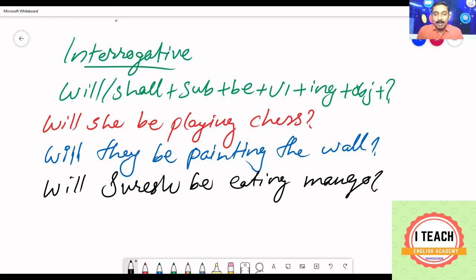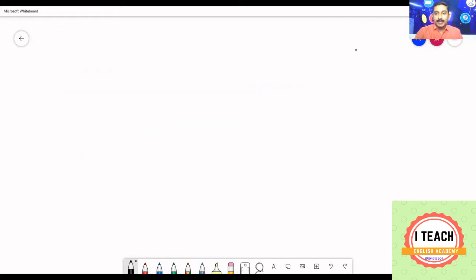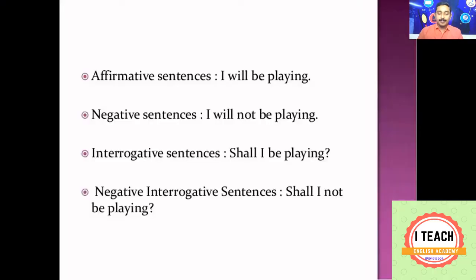If you want to make WH question, just add WH word before that. What will you be doing tomorrow this time? You can ask, if you want to ask someone a question, what will you be doing tomorrow this time? When will you be visiting my house? Where will you be going tomorrow? In this manner, if you add WH word, you can make WH questions. So we have completed future continuous tense. Future continuous tense is used to denote an action that will be continuing at a future time.